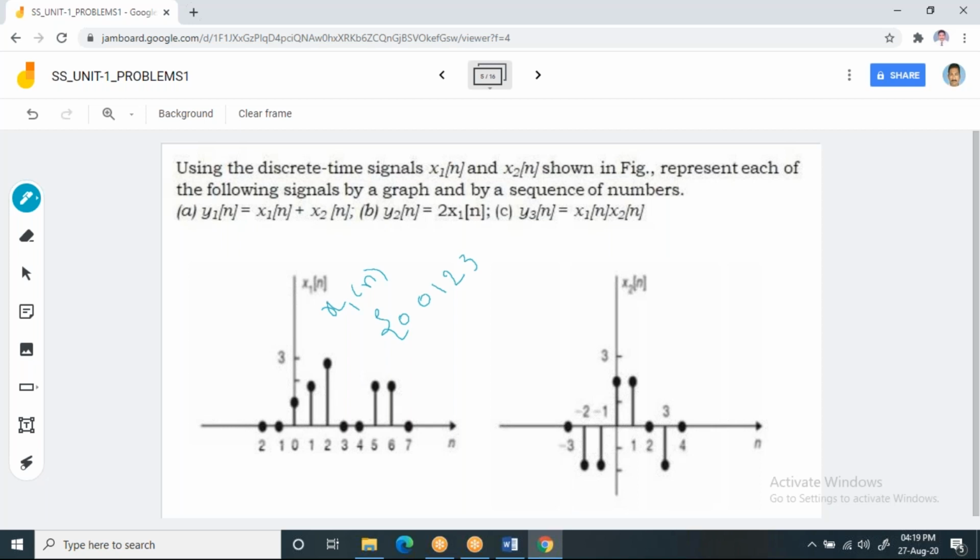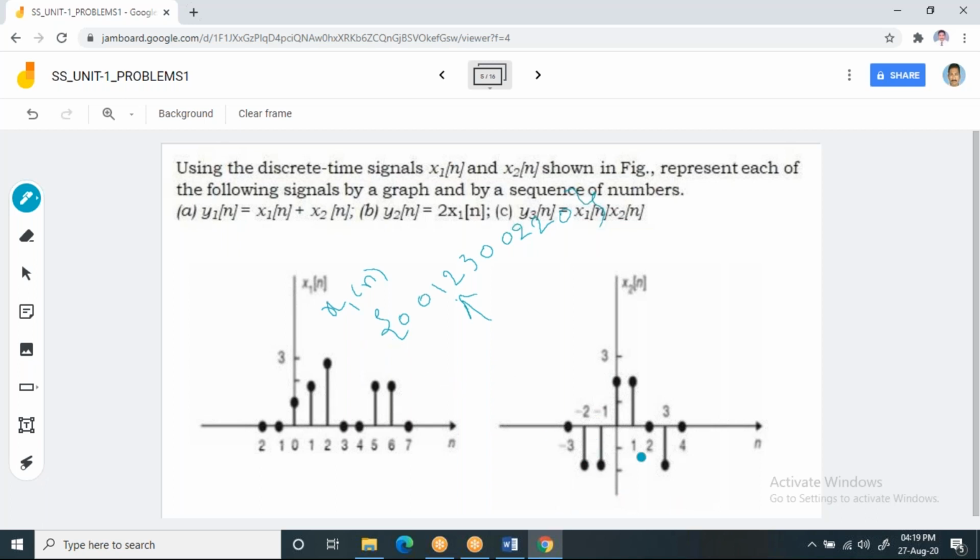So at 0 the amplitude is 1, at 1 the amplitude is 2, at 2 the amplitude is 3. At 3 and 4 the amplitudes are again 0, 0. Then at 5 and 6 the amplitudes are 2. Then at 7 the amplitude is again 0. This is what x1 of n is, and this is the location for the 0.